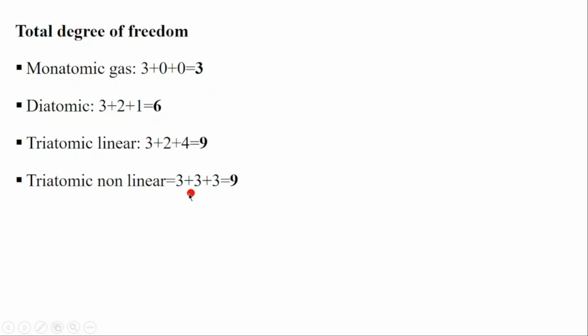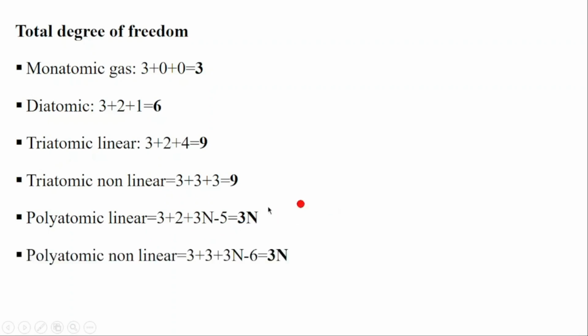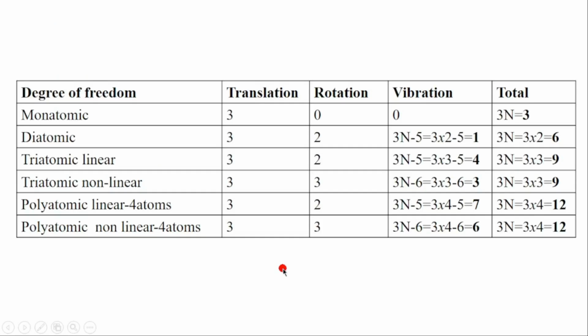Triatomic nonlinear, they have 3 translation, 3 rotation, and 3 vibration, which is 9. Polyatomic linear, because they are linear, they have 3 translation plus 2 rotation plus 3n minus 5 from the vibration, 3n. Then for polyatomic nonlinear, they have 3 translation, 3 rotation, and 3n minus 6 as the vibration. Here you have the 3n.